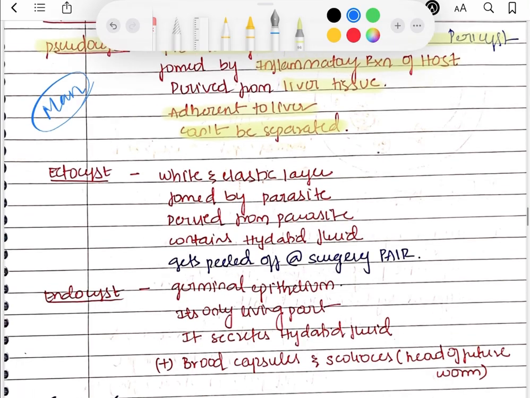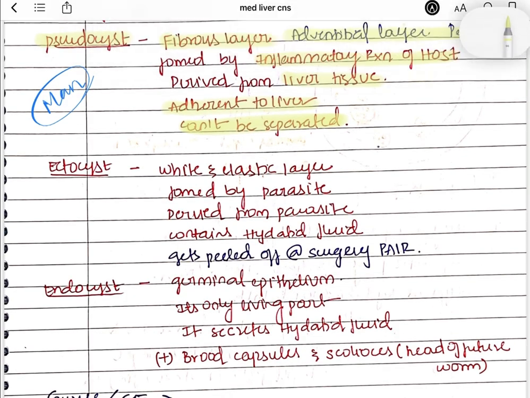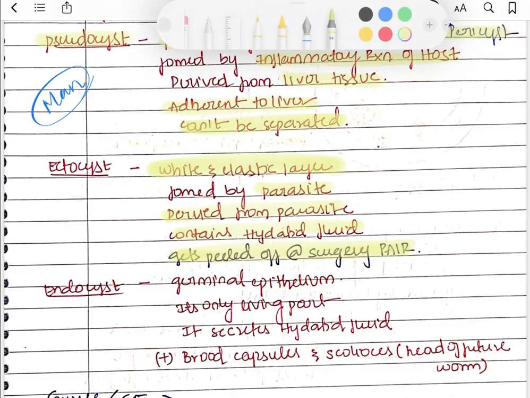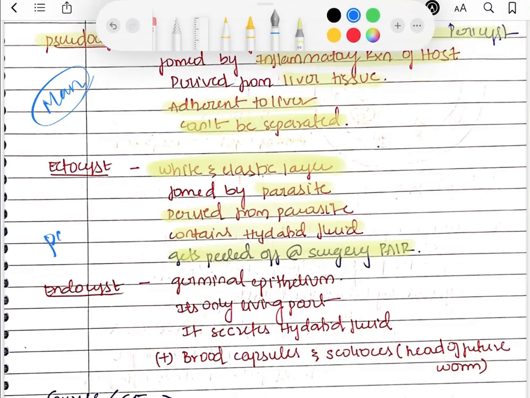Coming to the ectocyst. It is white and elastic, and it is formed by the parasite. It contains hydatid fluid and it can be separated in surgery. The surgery we do for this hydatid cyst is PAIR surgery, right? This is the white and elastic layer which is derived from the parasite, so it can be separated in surgery. So the ectocyst is formed by the parasite.